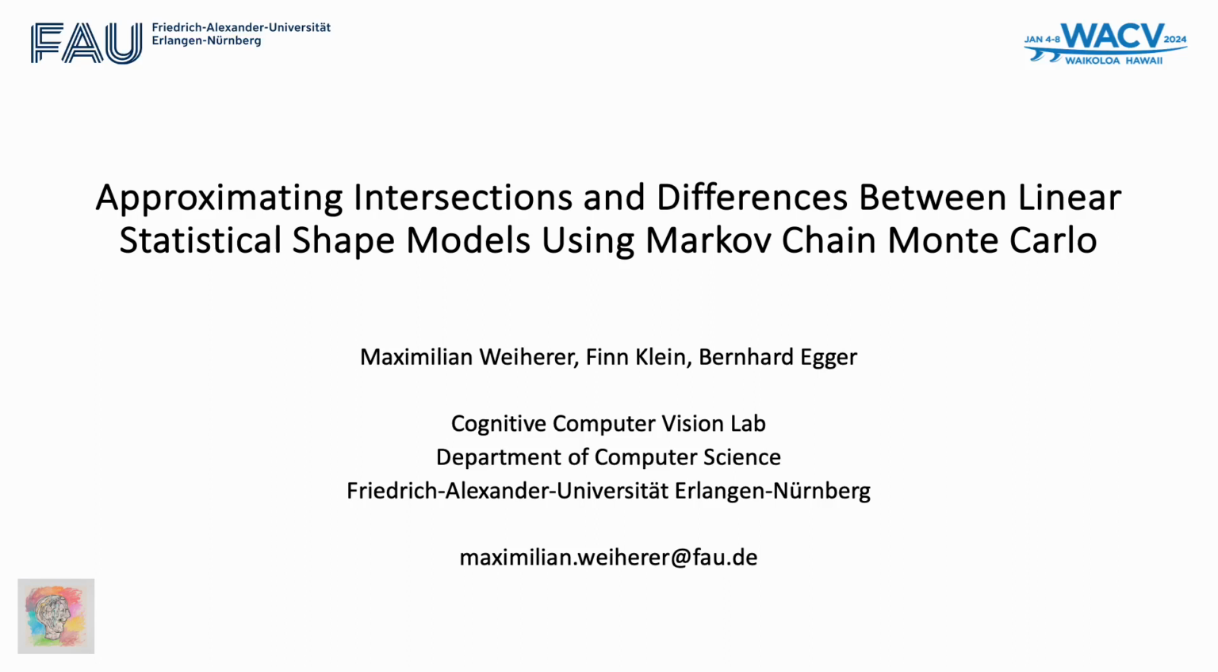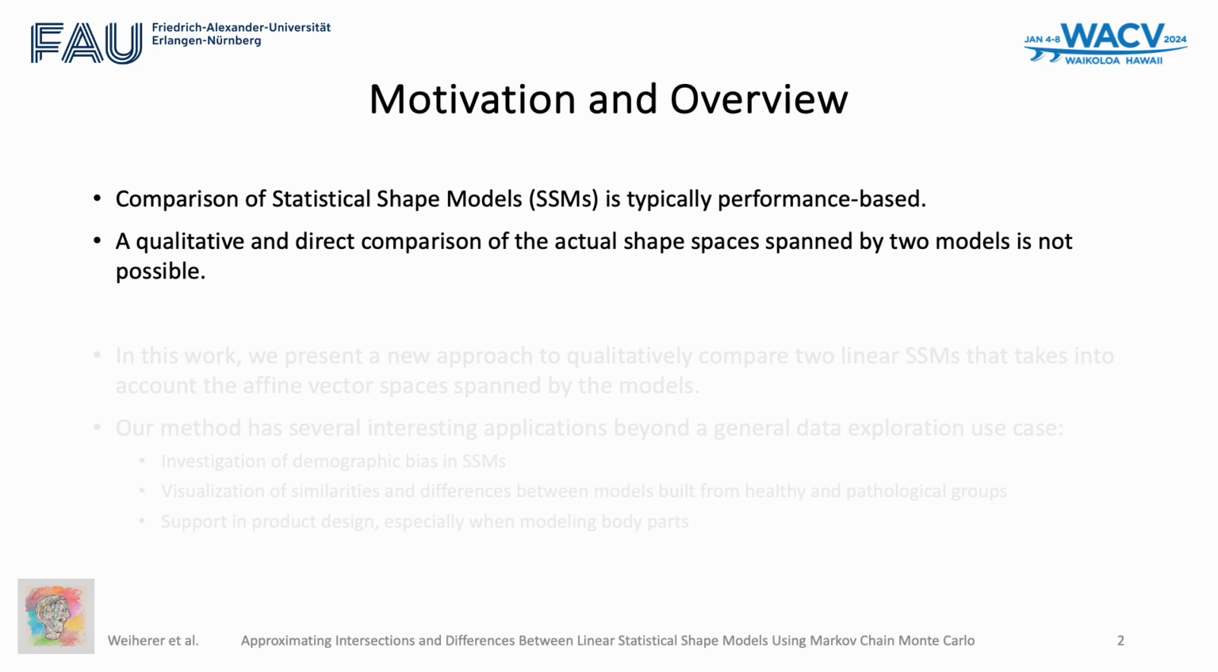Hi everyone, my name is Max Weiherer and I'm presenting our paper Approximating Intersections and Differences between Linear Statistical Shape Models using Markov chain Monte Carlo. Traditionally, the comparison of statistical shape models is mostly performance-based, carried out by applying metrics such as compactness, generalization, and specificity, or by evaluating the model on downstream applications such as shape prediction or classification.